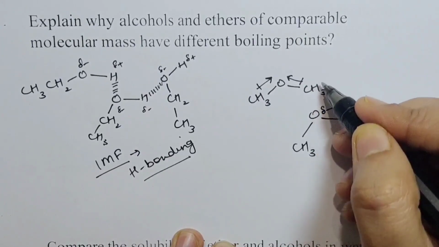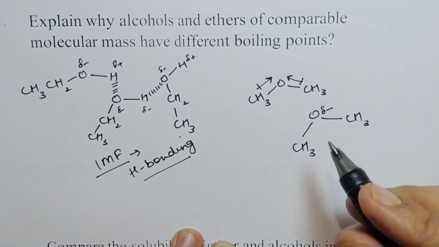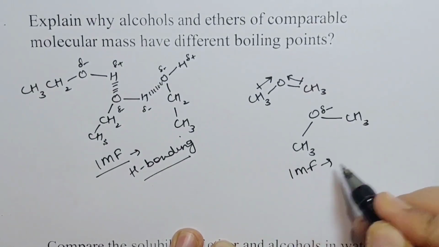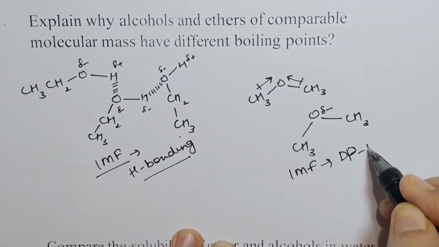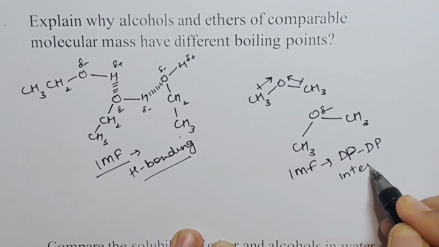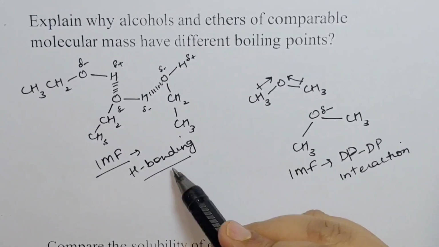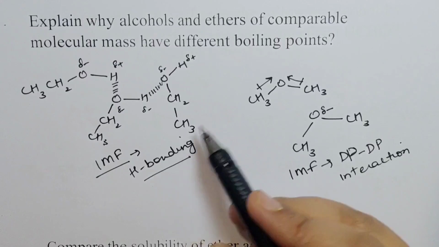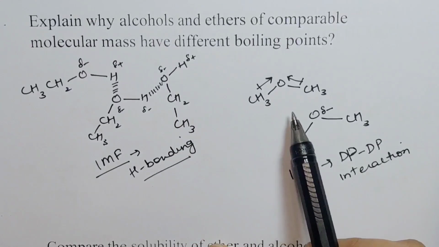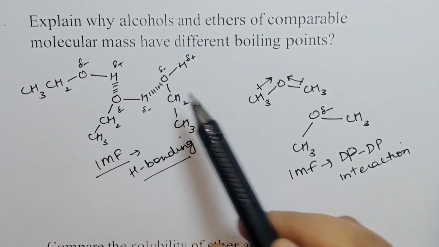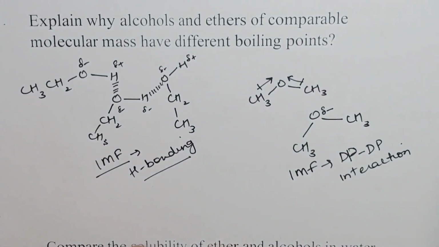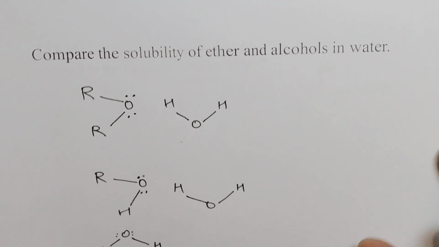So they will not form hydrogen bonds with oxygen. So the intermolecular force here is dipole-dipole interaction, which is much weaker than hydrogen bonding. That is why there is a great difference between the boiling points of alcohols and ethers. Coming on to the next question.